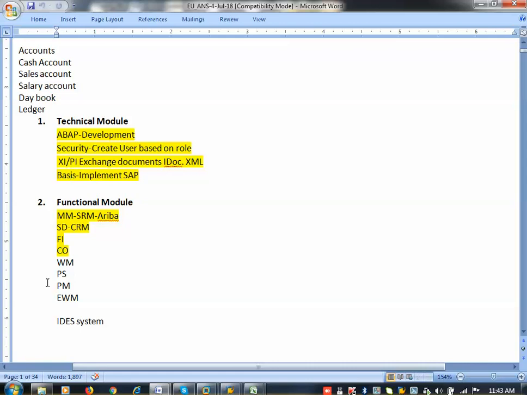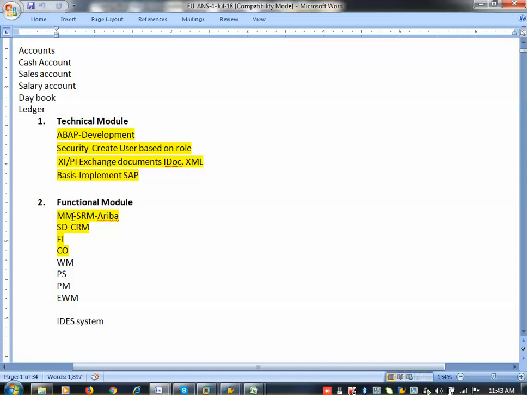Now I am going to discuss the functional modules which are available here. If I want to run one sales and purchase cycle, first I need all the 4 technical modules, and then 4 modules like MM, which is purchasing. When you come to a hotel scenario, I have to purchase raw material and assets, then I will keep them inside the building. Then the purchase department is required. So, purchase is material management. An advanced module available is supplier relationship management.